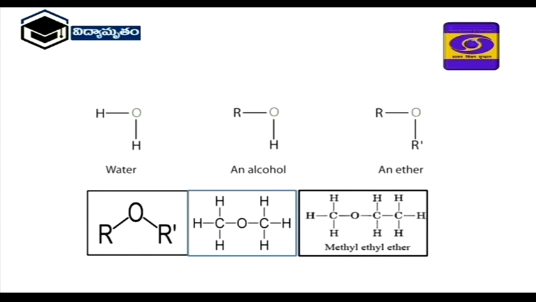If one hydrogen atom is replaced by an alkyl group, that is R-OH, and alcohols are formed. If 2 hydrogen atoms are replaced by alkyl groups, they are formed as ethers. See the example, the general formula of ether is R-O-R, and it is dimethyl ether or methoxy methane, and the second one is methyl ethyl ether.